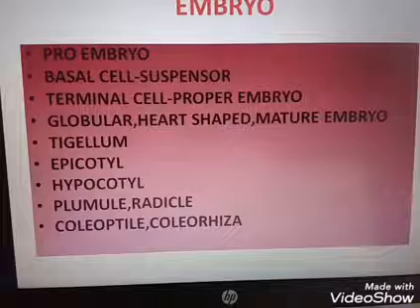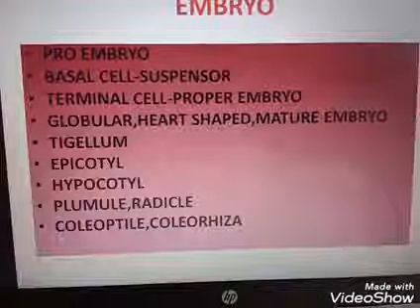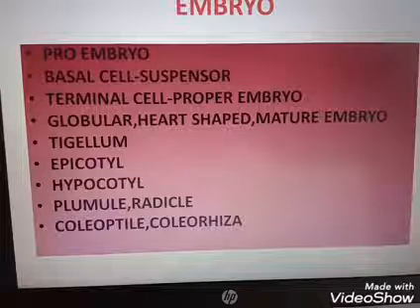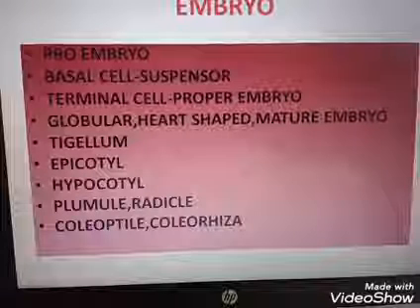So first of all, the zygote divides into a two-cell stage known as the proembryo. The two cells are the basal cell, near the micropyle, and the terminal cell, towards the center of the embryo sac.